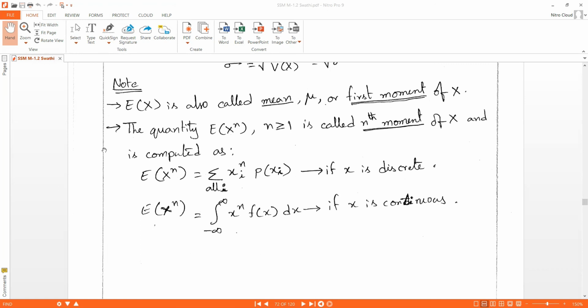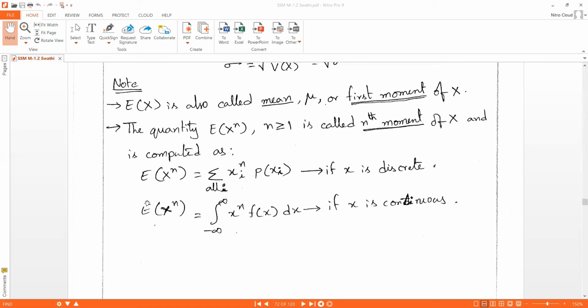Note that E of x is also called the mean, represented by the notation mu, or the first moment of x. The quantity E of x power n, for n greater than or equal to 1, is called the nth moment of x.